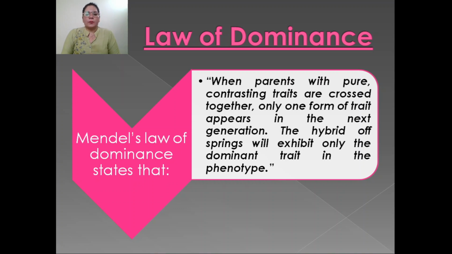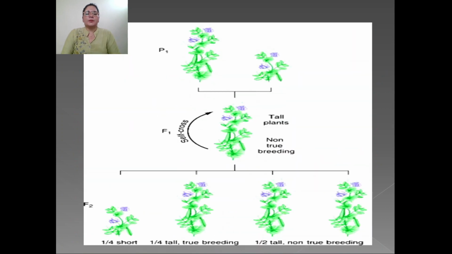According to this law, when parents with pure contrasting traits are crossed together, only one form of the trait appears in the next generation. The hybrid offspring will exhibit only the dominant trait in the phenotype. We will understand this definition with the help of a cross. Here you can see two plants. One is tall, other is dwarf. These are the parent plants.